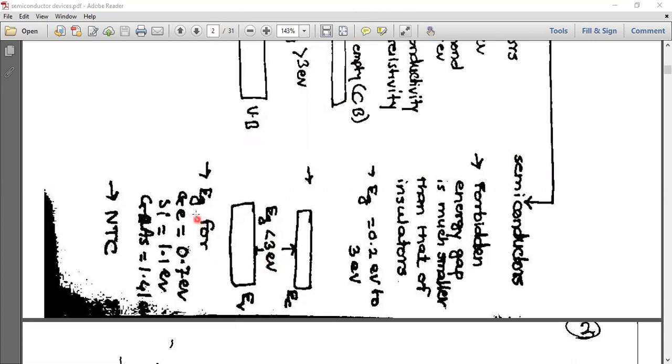Energy gap for germanium is 0.7 electron volt, silicon it is 1.1 electron volt, and gallium arsenide it is 1.41 electron volt. And these semiconductors are negative temperature coefficient devices. Okay, right. Next one.